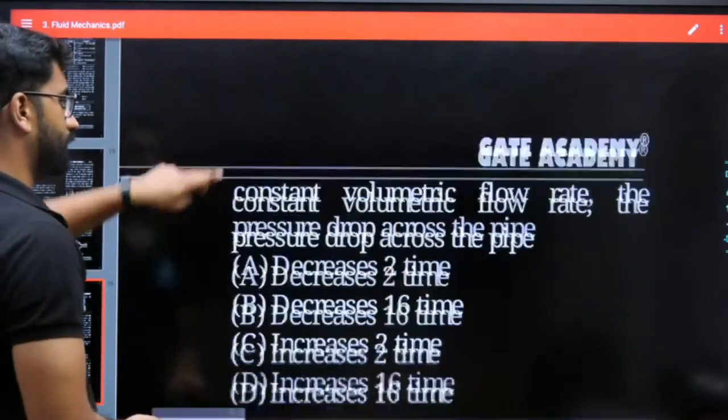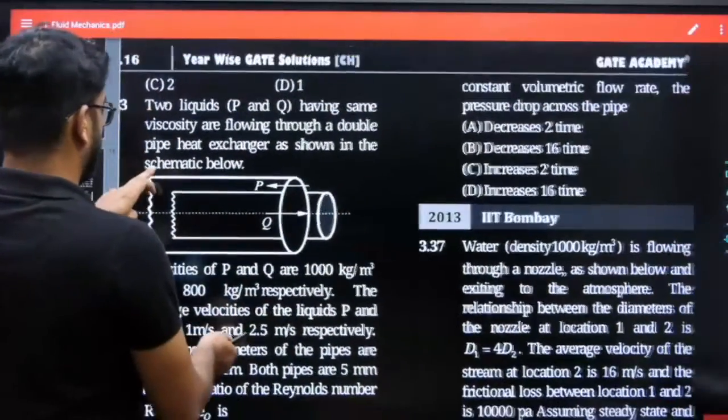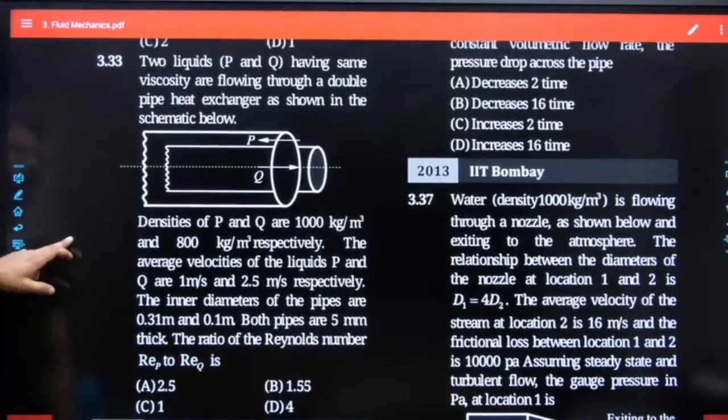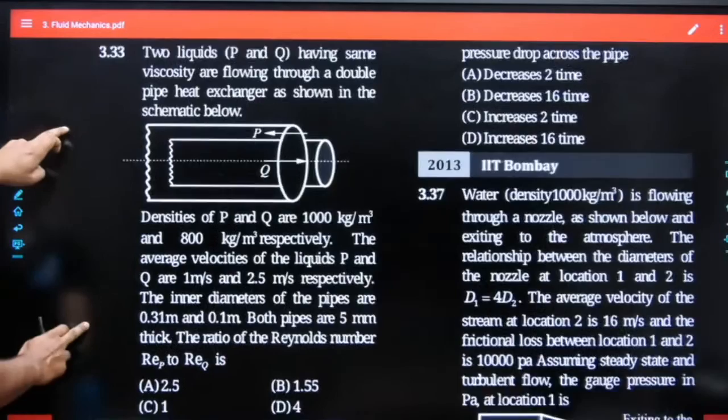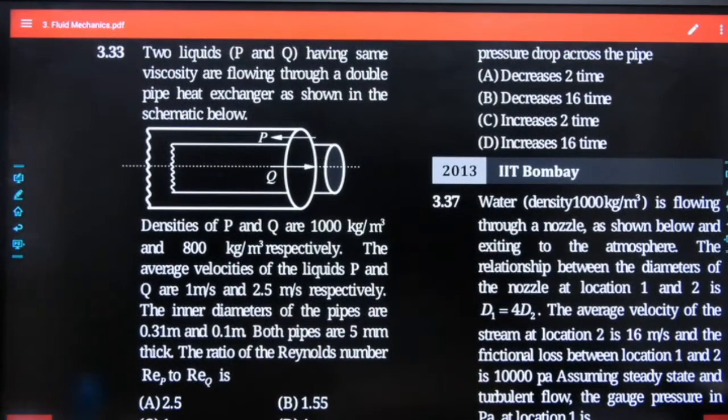This is a question. Two liquids P and Q having same viscosity are flowing through a double pipe heat exchanger as shown in schematic.